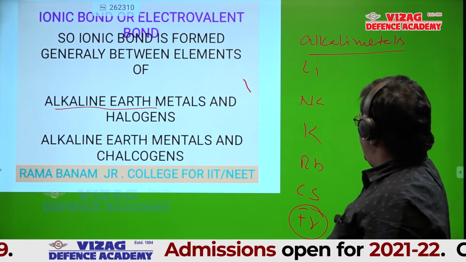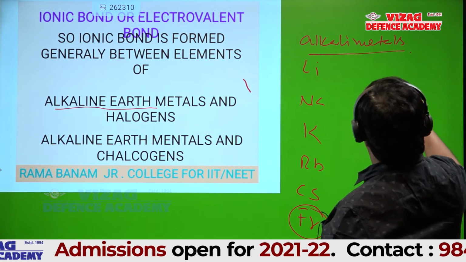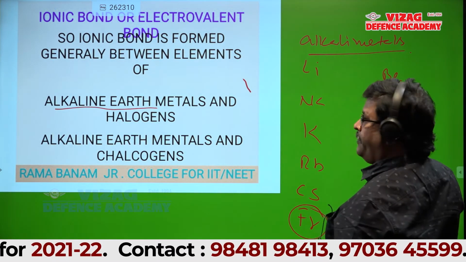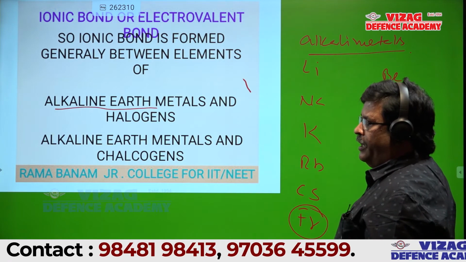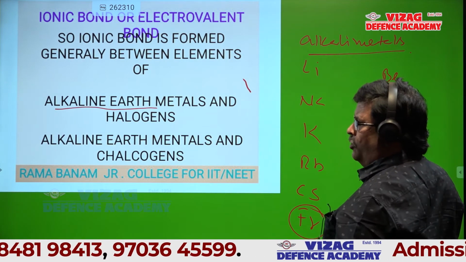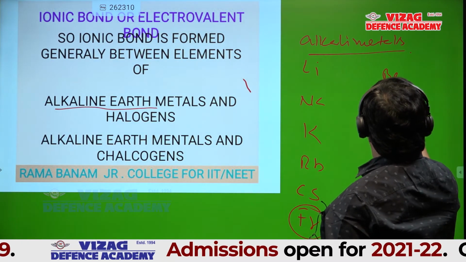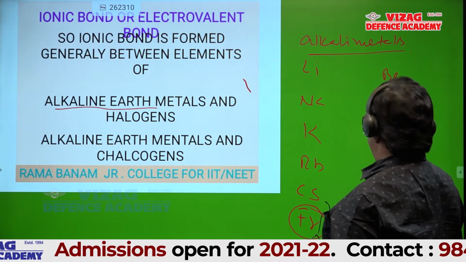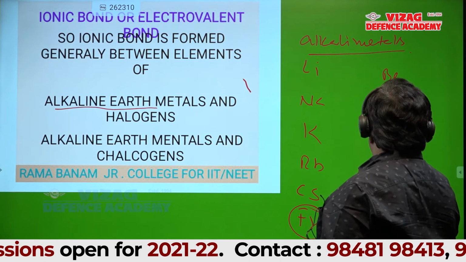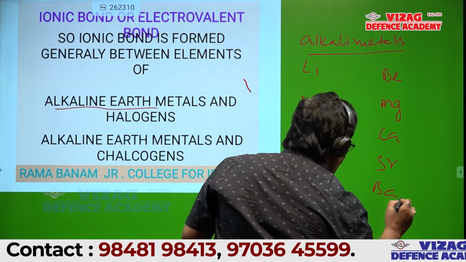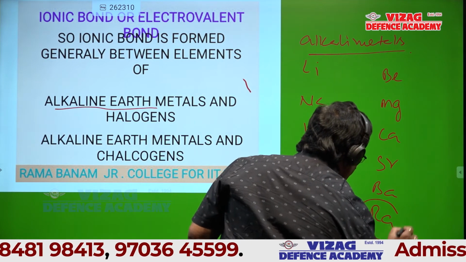Can anyone tell the elements in the second group, alkaline earth metals? Beryllium, magnesium, calcium, strontium, barium. All form ionic bonds. And one more is also there, that is radium.